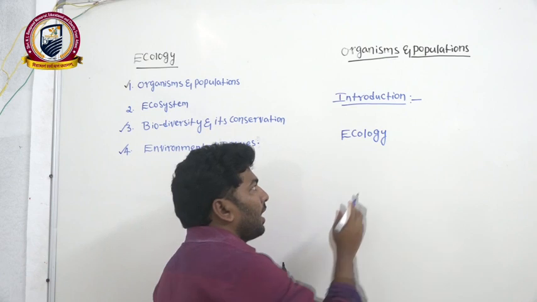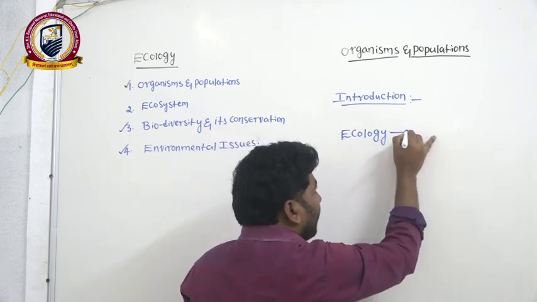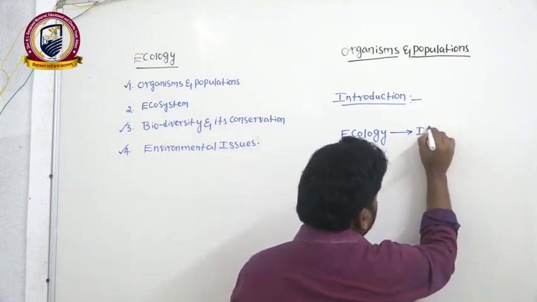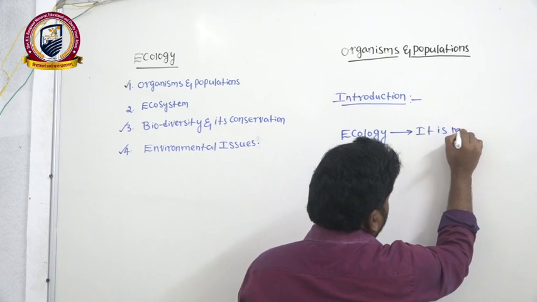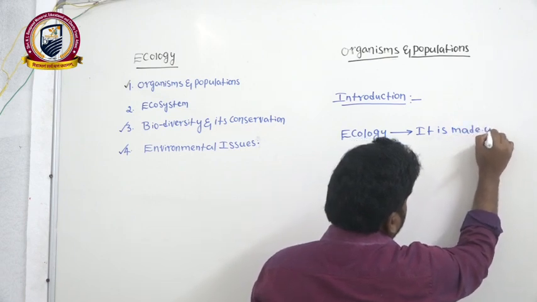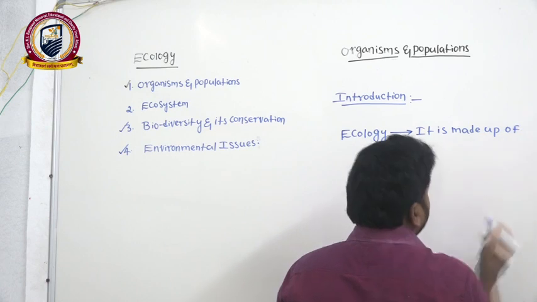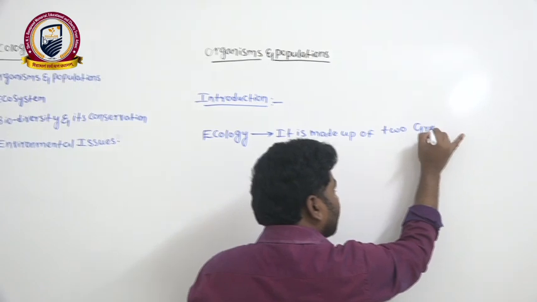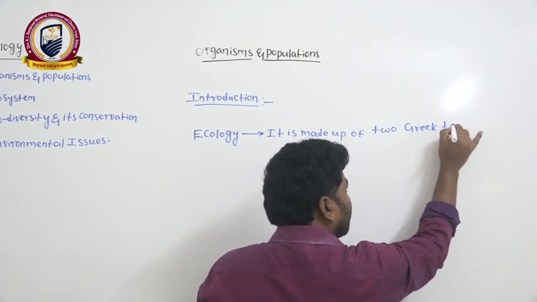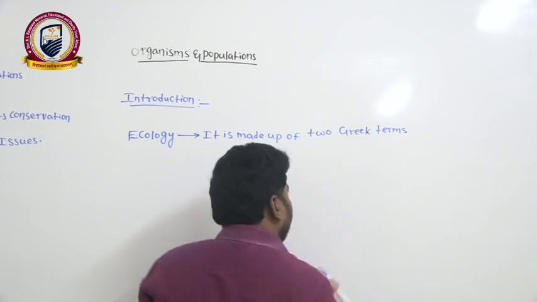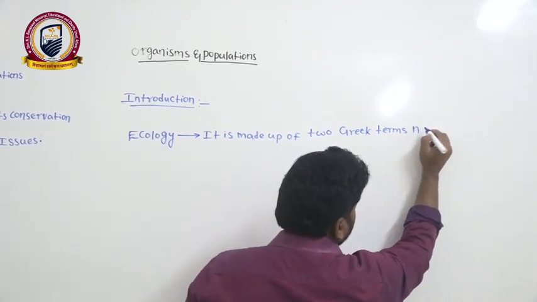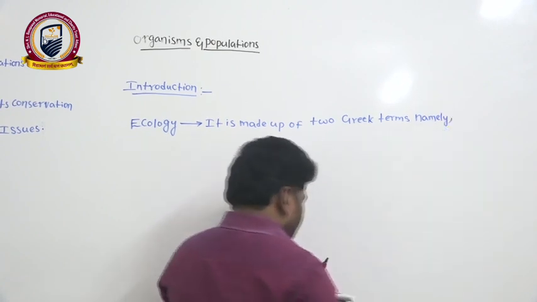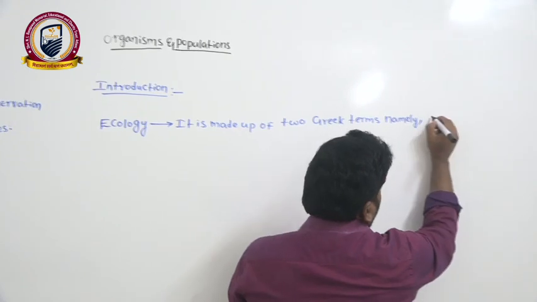What is meant by ecology? Ecology is actually made up of two Greek terms, namely, one is oikos.